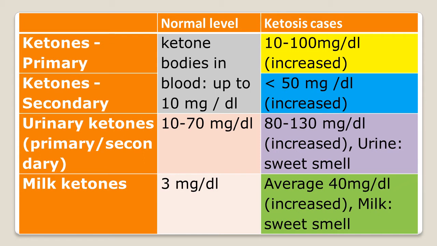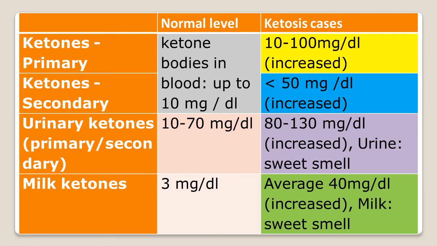Now here we will see the normal ketone level and ketone level in the ketosis cases. The normal ketone bodies level in blood is up to 10 milligram per dl.